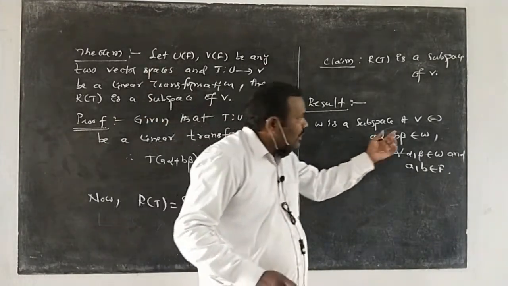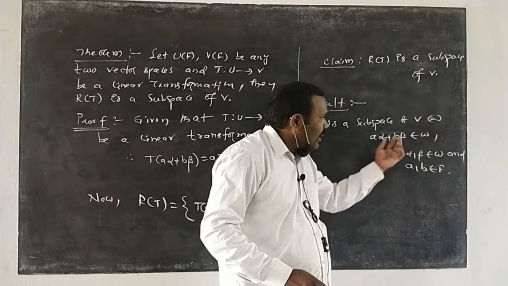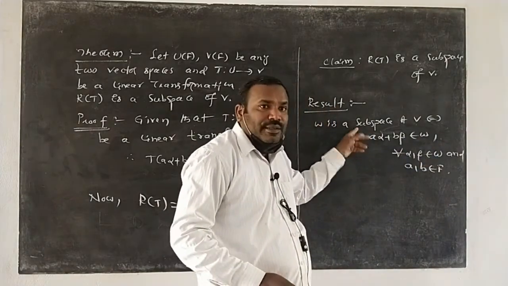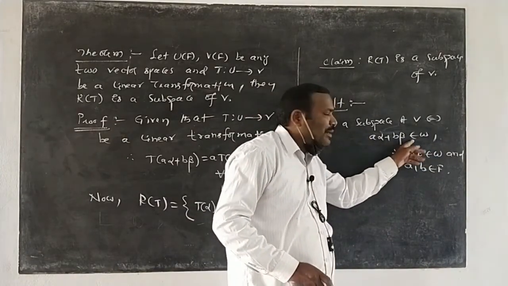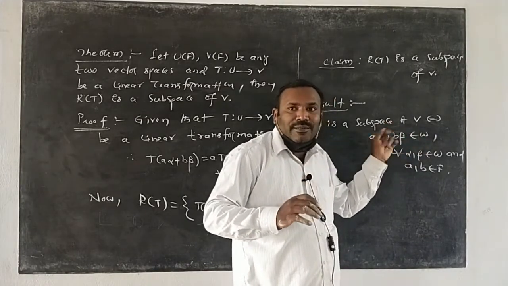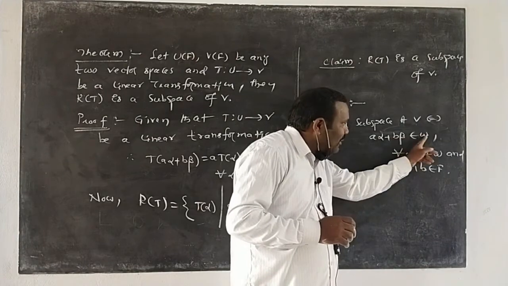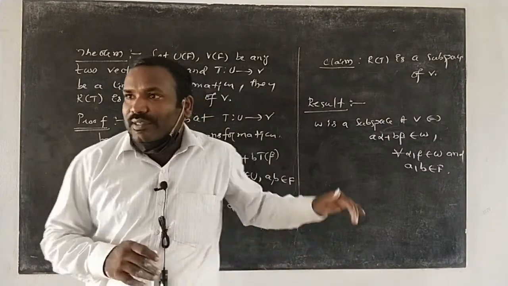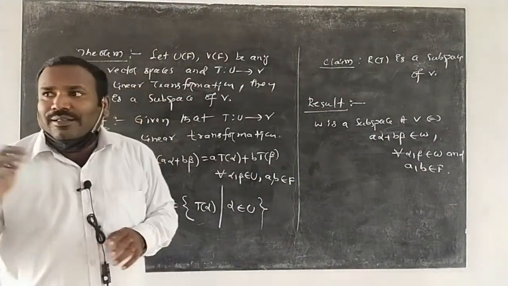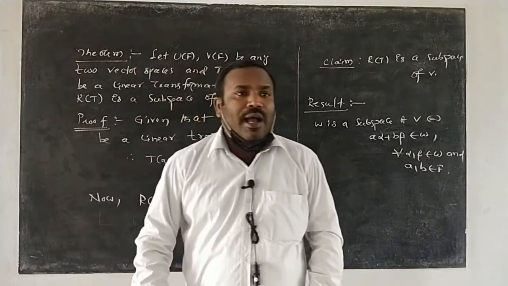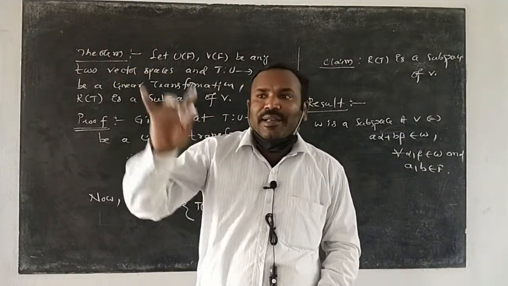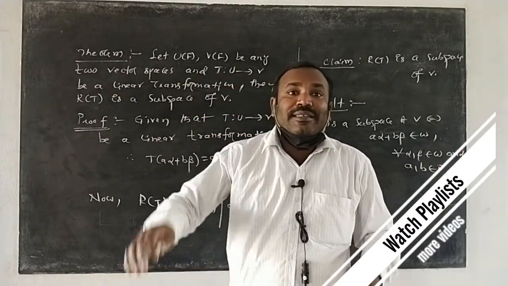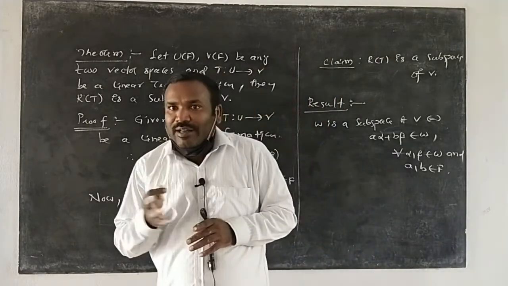Understand? So you see, this is an if and only if type. If a alpha plus b beta belongs to W, then W will become a subspace. If W is a subspace, then a alpha plus b beta belongs to W. In both ways it is true. Alpha, beta are taken from W. a, b are scalars in F. We use this result. Okay, first, before we prove this, R of T must be a non-empty set. If R of T is empty, we cannot say it is a subspace, because a subspace is a non-empty set. First it is a non-empty set.